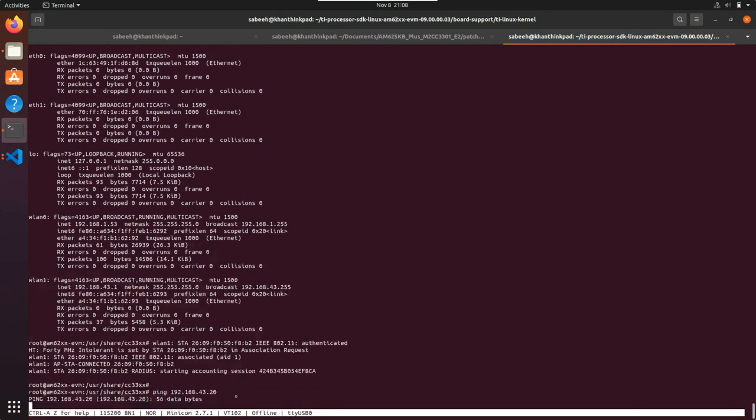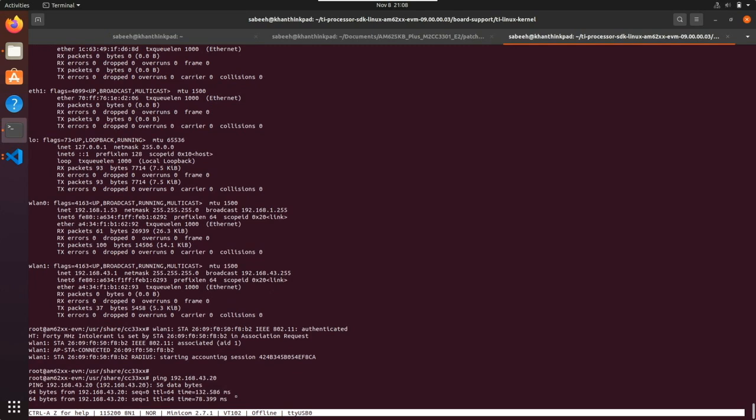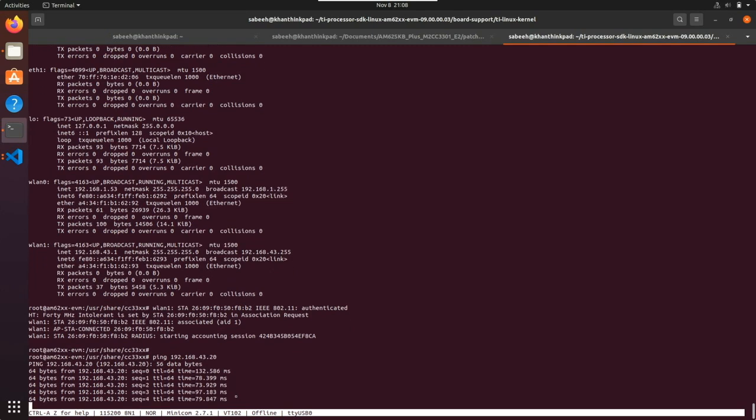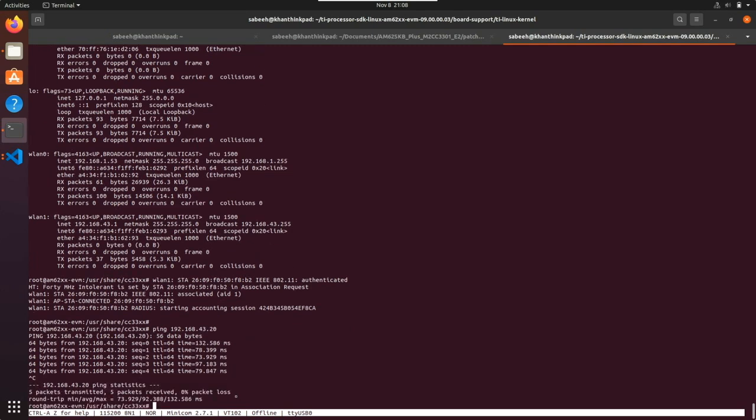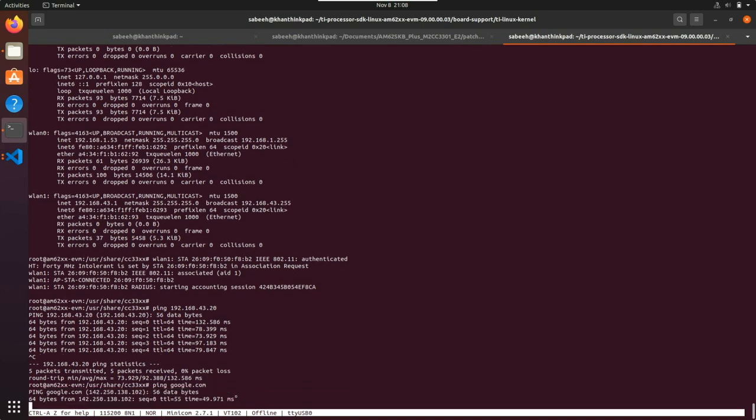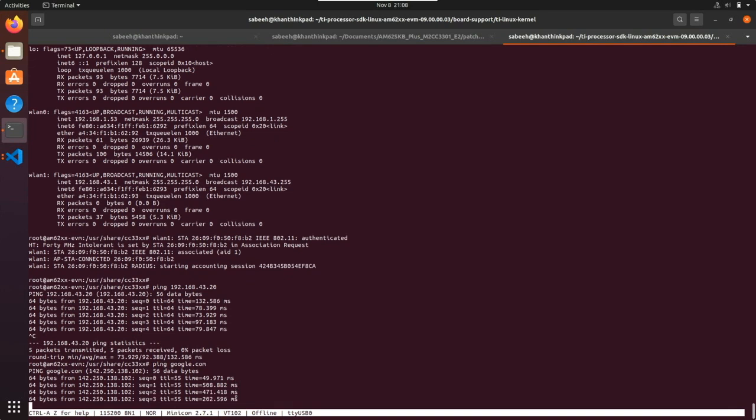So let's just ping that. Okay, cool. So now the AP mode of the CC3301 is able to ping my device. And just to confirm that station mode is still working, let's go back and try to ping google.com. Recall that this is going through the hotspot, not through my phone. And there you go. You see google.com going off again.